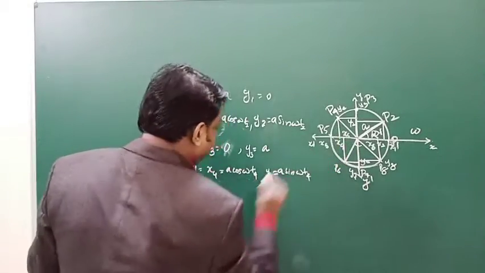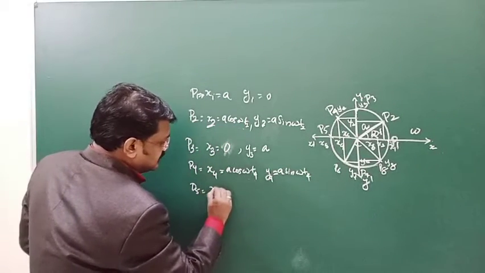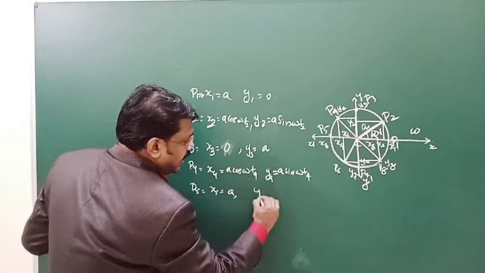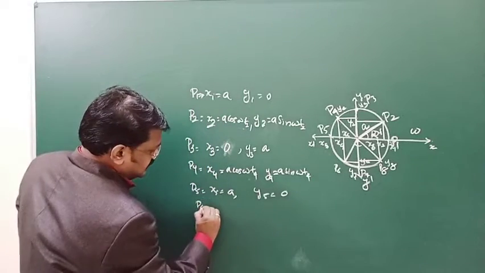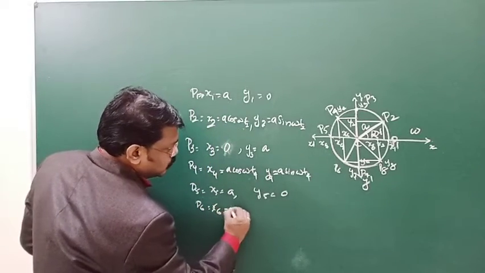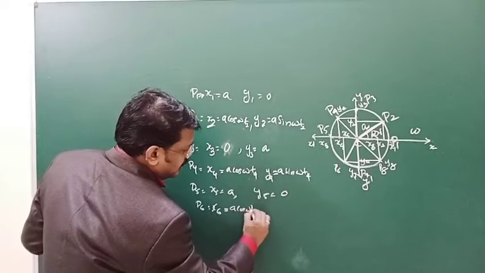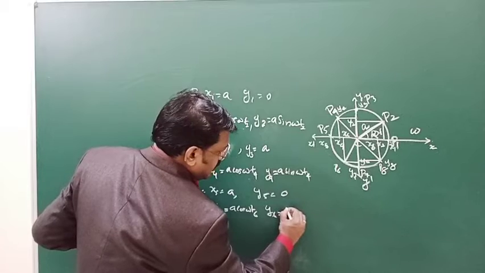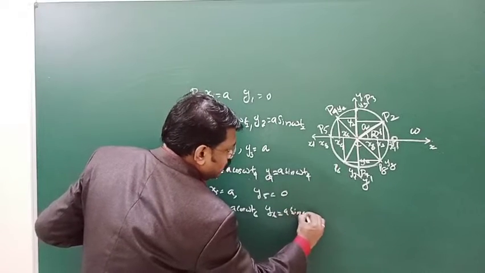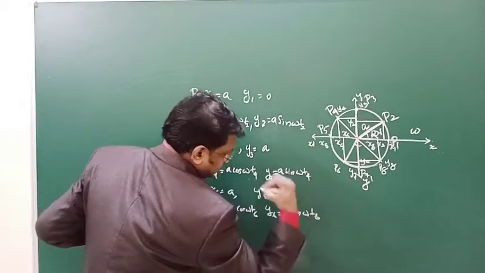Then at the point P5, x5 is equal to minus a and y5 equal to 0. Then P6, x6 is equal to a cos omega t6 and y6 is equal to a sin omega t6.